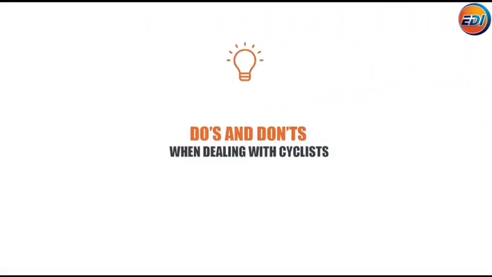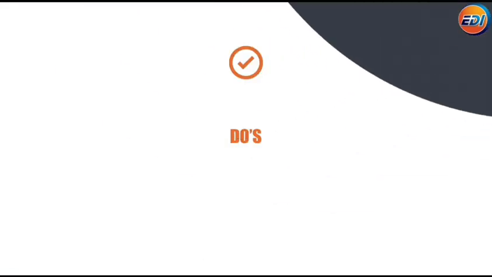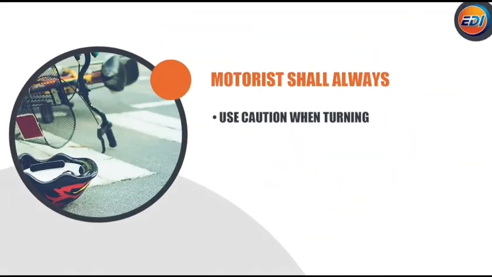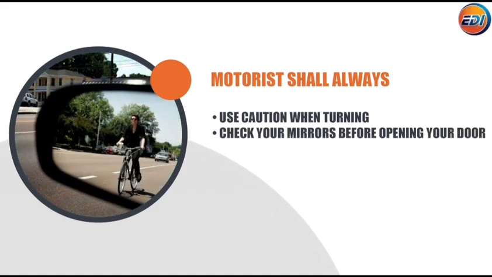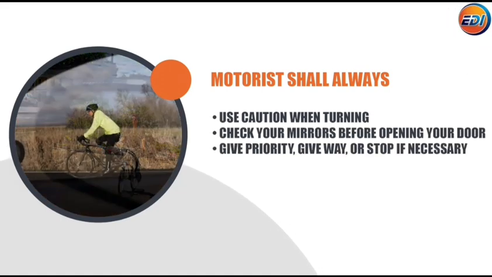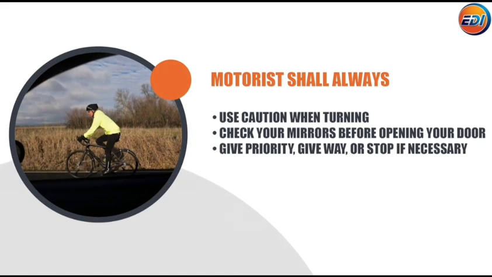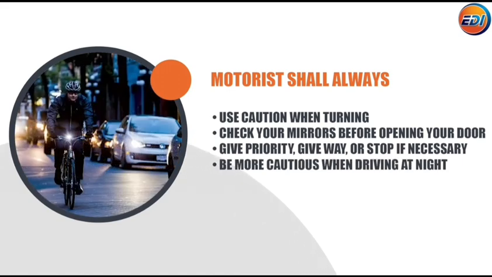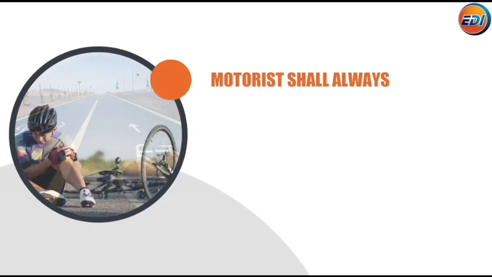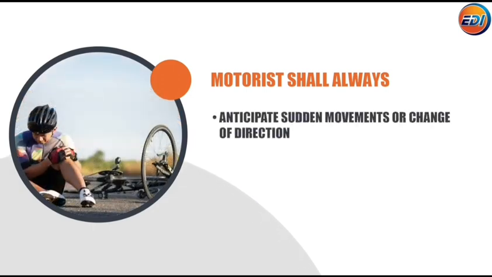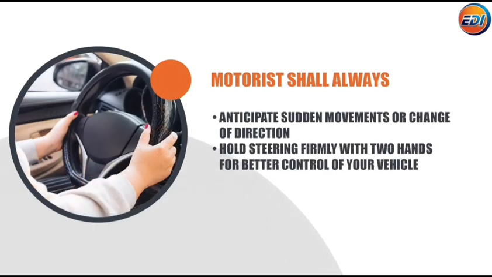Do's and don'ts when dealing with cyclists. Do's. Motorists shall always use caution when turning. Check your mirrors before opening your door if you are exiting your vehicle. Give priority, give way or stop if necessary. Be more cautious when driving at night. Stay out of bike lanes. Anticipate sudden movements or changes of direction.